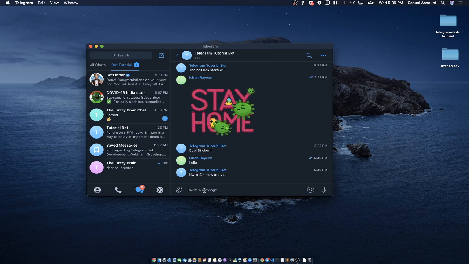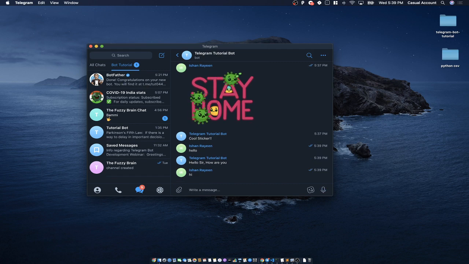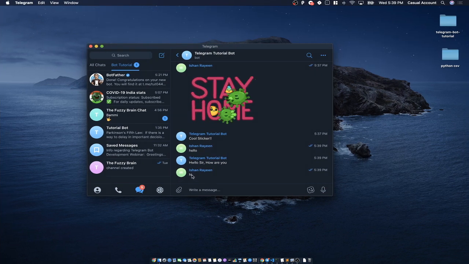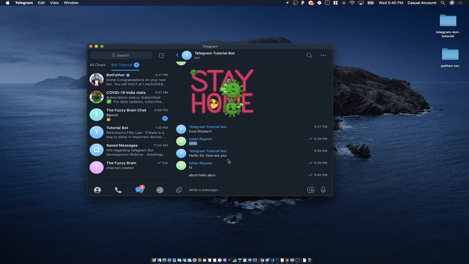Now if I send anything else, for example hi, it is not responding. Why? Because we haven't created any command to say hi. We have just set it for hello. Also, if there is a hello in between the message, it will also not respond. So it's not very useful, right? But it is something which we should know that this is there.